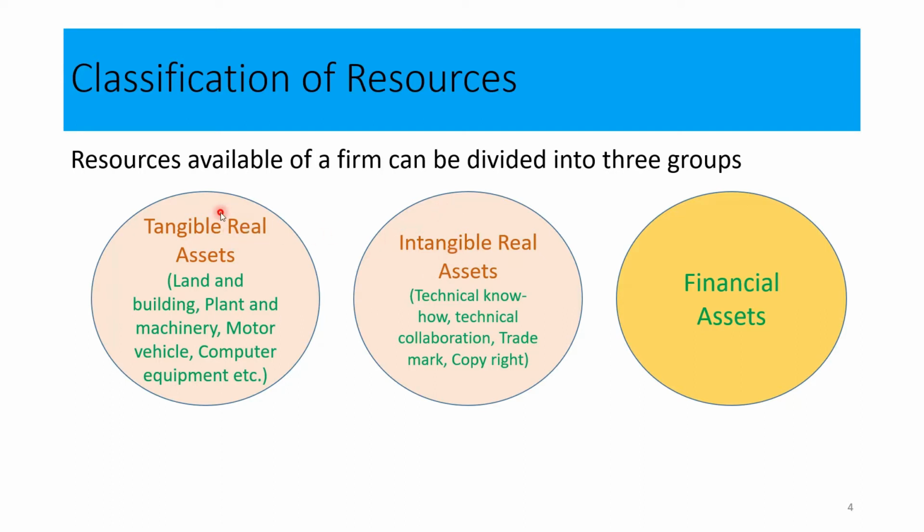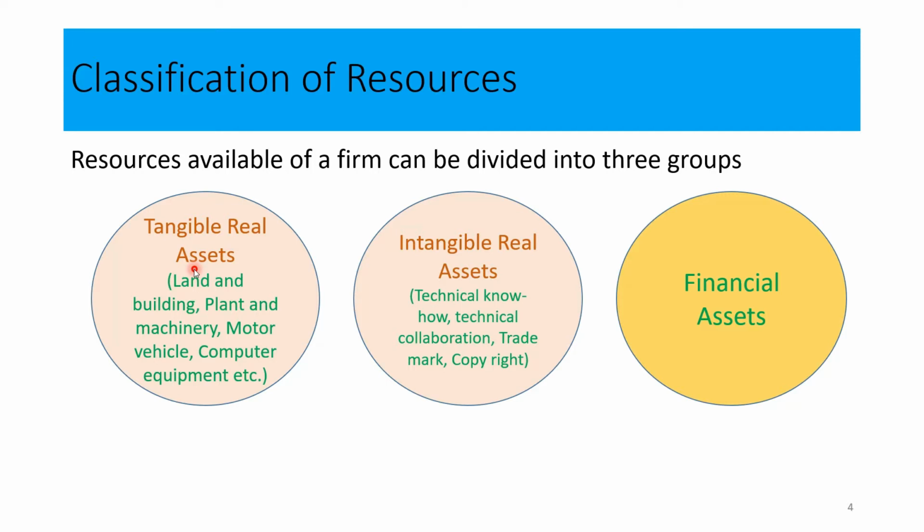My dear students, if you can remember the statement of financial position, especially the items available under property, plant, and equipment, the items that we list under property, plant, and equipment of a statement of financial position can be called tangible real assets. There are so many items that you can identify under property, plant, and equipment. All those items can be called tangible real assets.